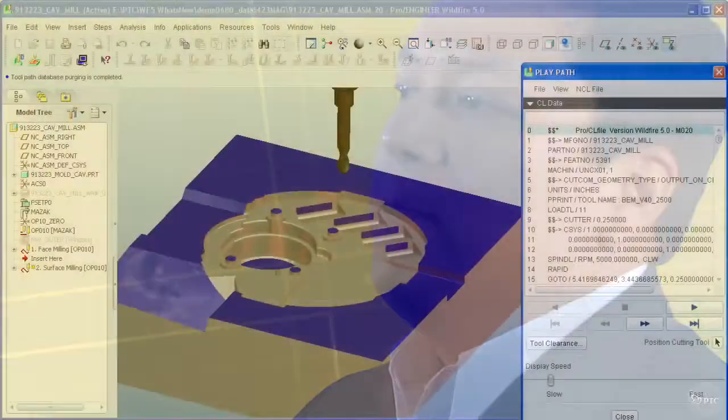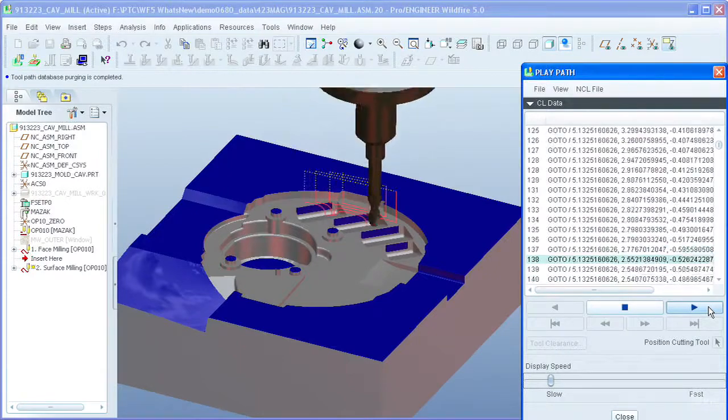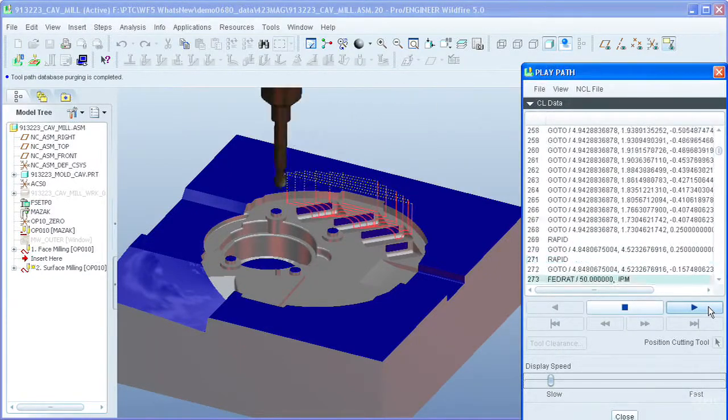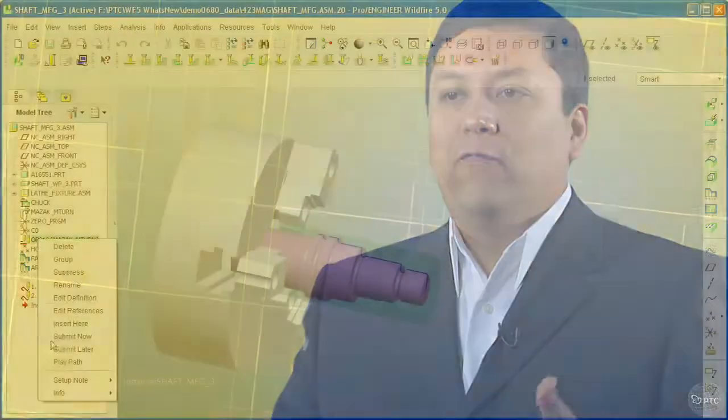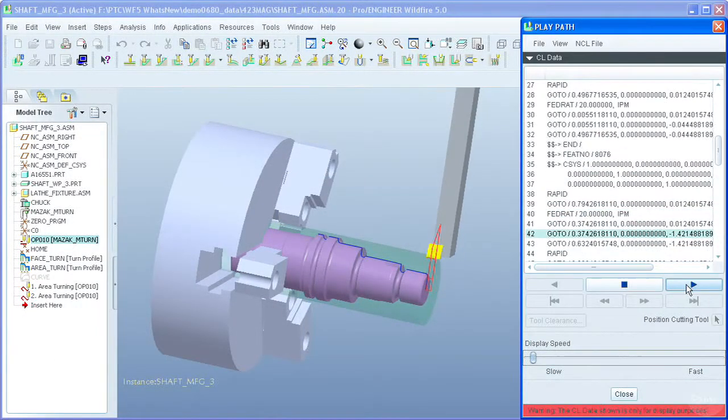Some of the features and benefits are: it provides the functionality to create NC sequences from 2.5 and 3-axis multi-surface milling, including 4-axis and 5-axis positioning. Also supports 4-axis CNC turning and 4-axis wire EDM machines.